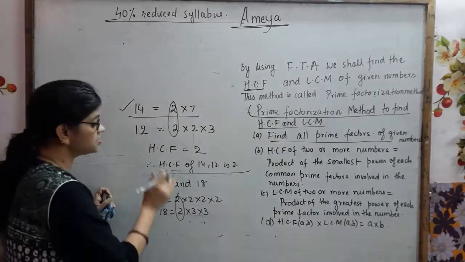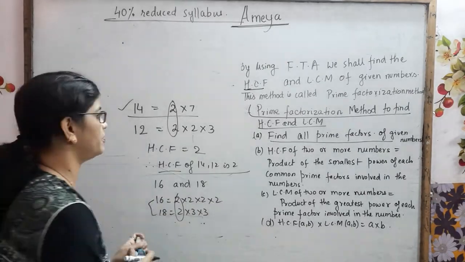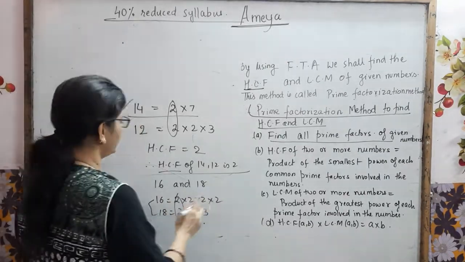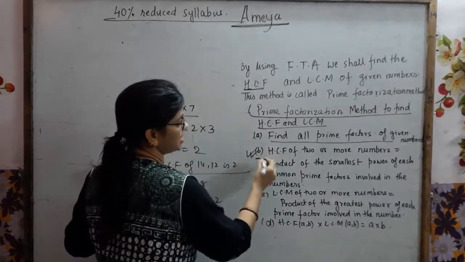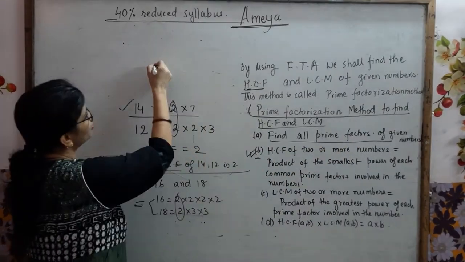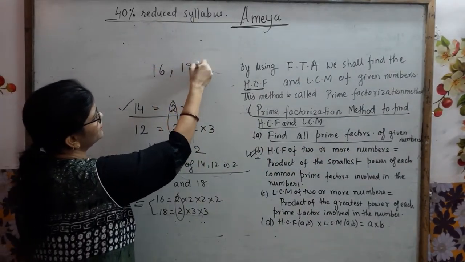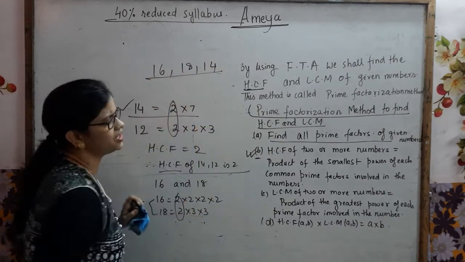Highest common factor means those factors which are common between these numbers will become the HCF. Fine. Based on this HCF, which type of question will they ask? See this type B: HCF of 2 or more numbers. They will give you 2 or more numbers, say 16, 18 and 14, and ask what is the HCF of the 3 numbers.